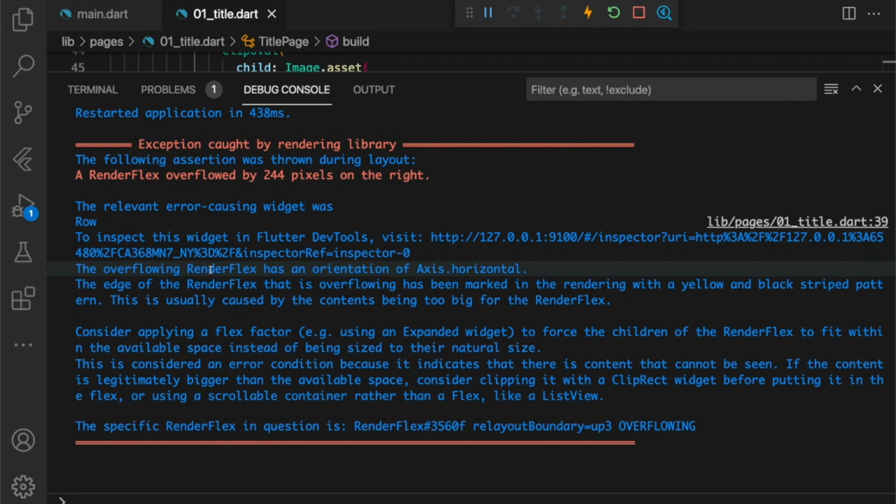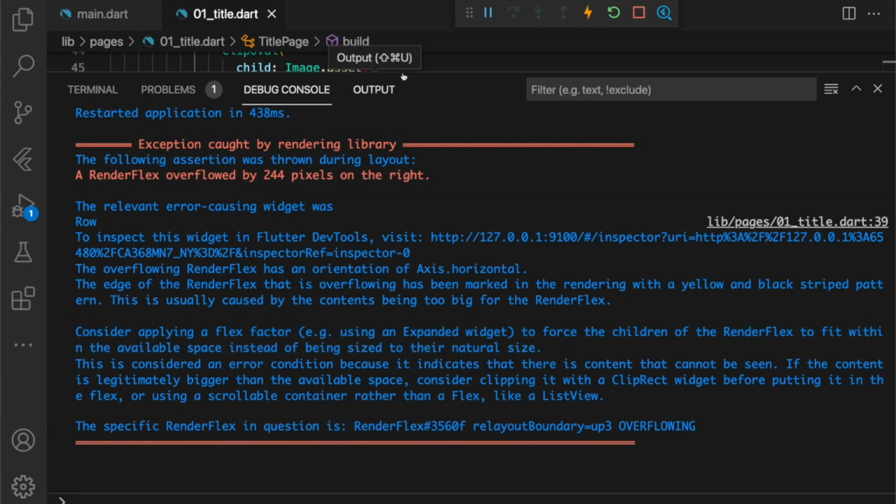The overflowing RenderFlex has the orientation of axis horizontal. Well, that is a row. It has a horizontal orientation. The edge of a RenderFlex has been marked in the rendering with the yellow and black stripe pattern. Well, yes, we can also see that. Thanks, Flutter. Consider applying a flex factor, using an Expanded widget to force the children of a RenderFlex to fit within the available space instead of being sized to a natural size.